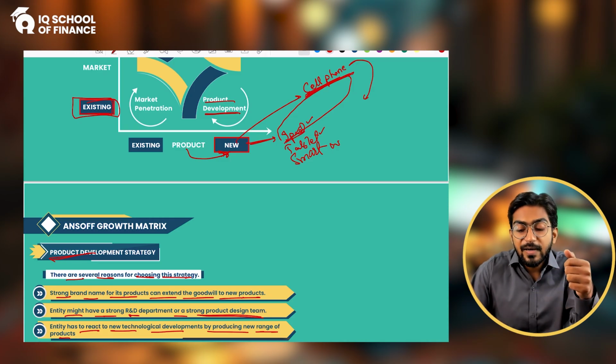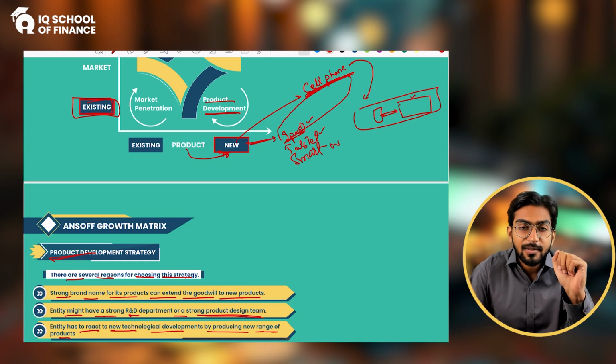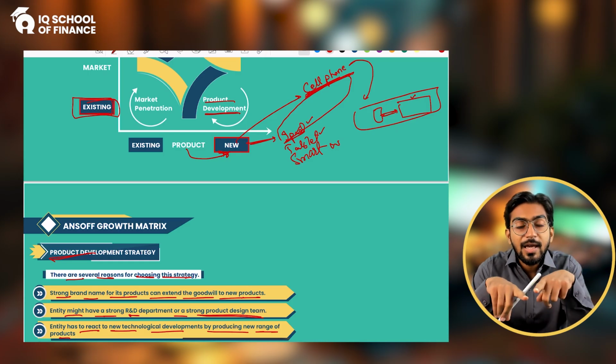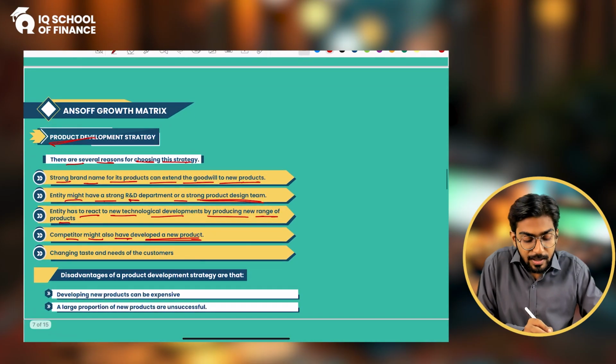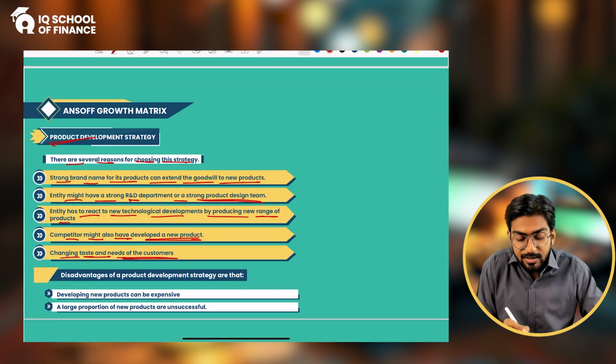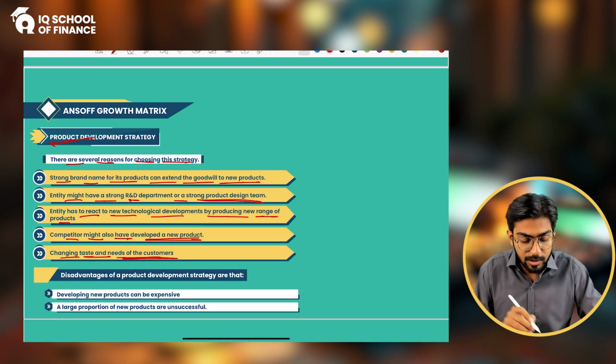Because if I say that the cell phone is integrated with the iPad, and you are not providing the iPad, then the customer will purchase both of the things from the competitors. So that is why, in order to stay along with your competitors, you have to do the product development as well. Getting my point? Changing taste and needs of the customer, the way we talk about the smartwatches, transition from the analog watches to the smartwatches, right?